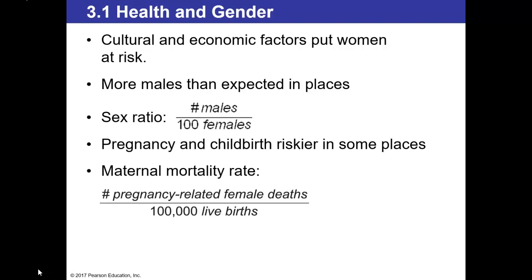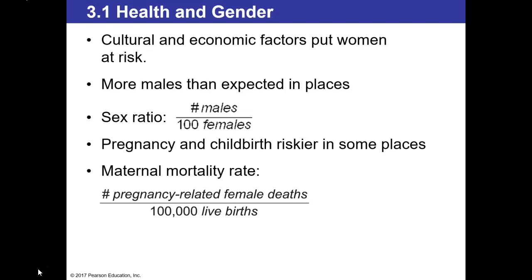There are more males than expected in some countries, and to understand that, we need to look at the sex ratio. Sex ratio is determined by the number of males over 100 females. The average world ratio is 105 males per 100 females. When we compare that to the sex ratio of countries like China or India, we notice a major difference. The sex ratio in both China and India is 112 males to every 100 females.